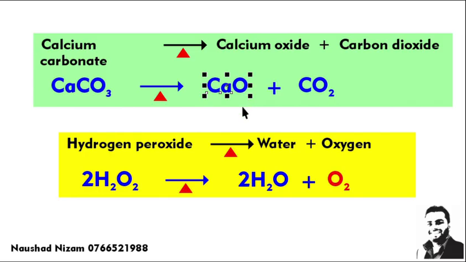This is called calcium oxide, which is also known as quicklime. And this quicklime, or calcium oxide, is used in iron extraction technology. So this reaction is one of the chain reactions you find in iron extraction. So this is also another important chemical reaction. So please remember this equation.